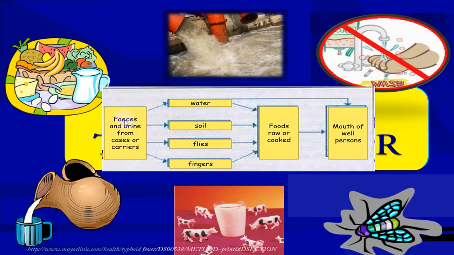So feces and urine from a carrier, or from a case who is active at present, shedding those microorganisms, will contaminate water, soil, flies, fingers, etc. So that contaminated material is consumed when the person does not have good hygienic conditions, or flies can also be responsible, or from contaminated milk, contaminated water, etc.